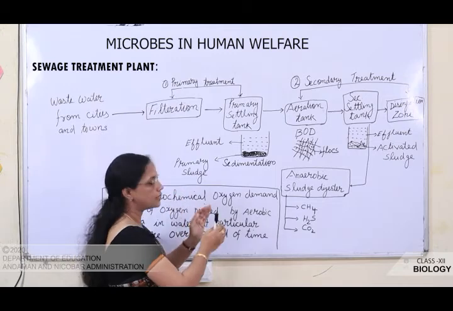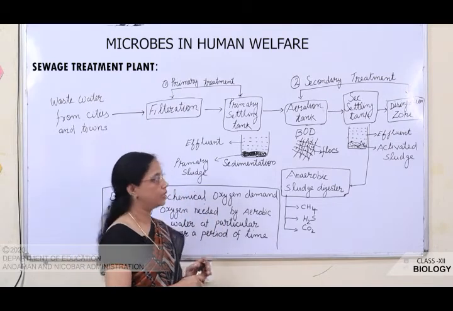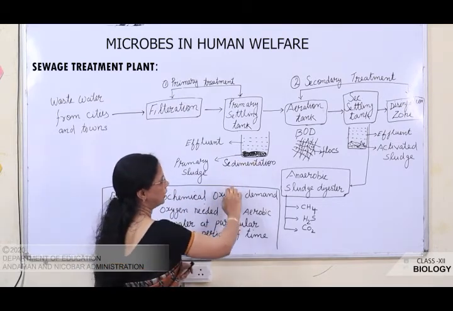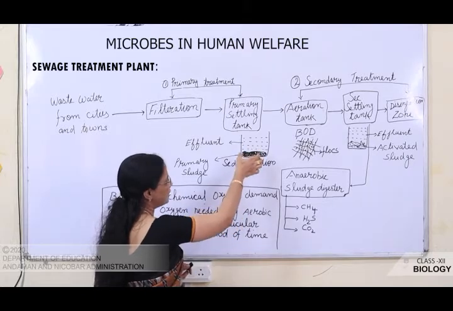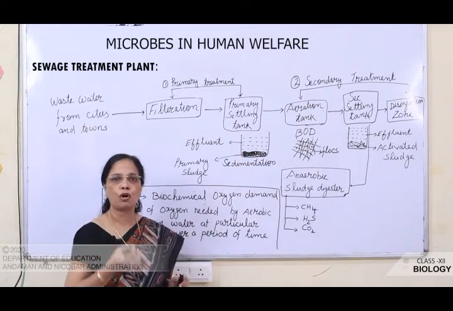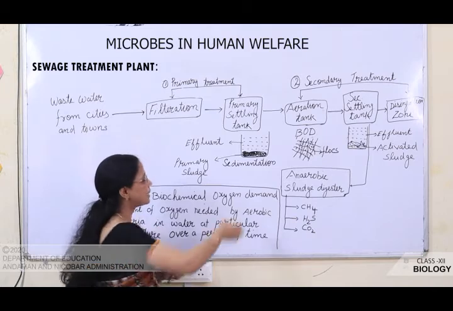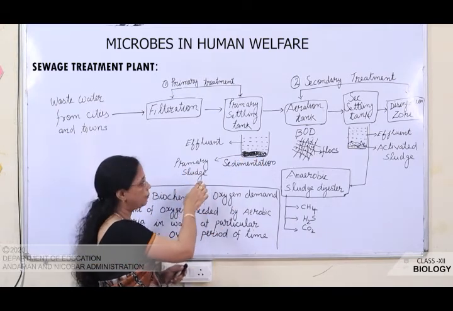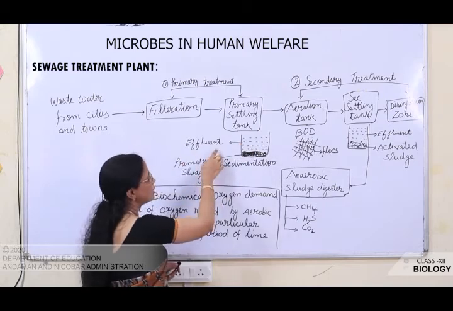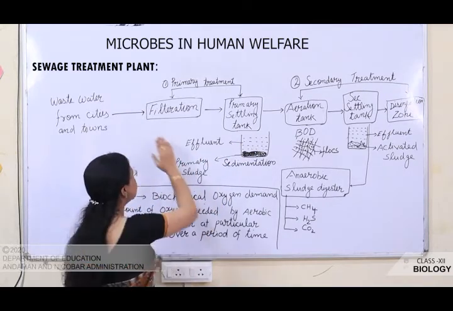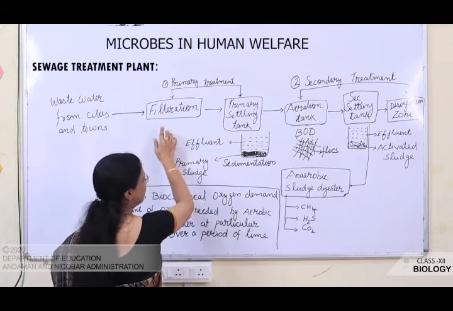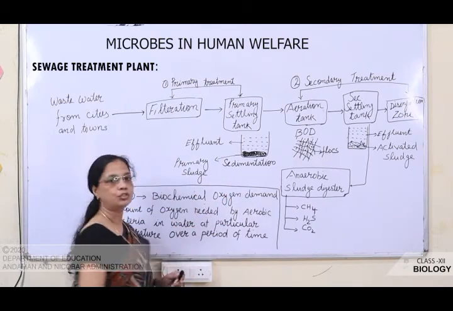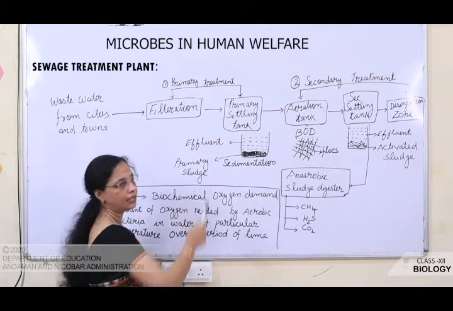In this tank it is allowed to settle for some time. So what happens? Sedimentation takes place. So the grits, small pebbles, sand get settled at the bottom and it is known as the primary sludge, and the supernatant is known as the effluent. Now this process, that is filtration and sedimentation, together comes under primary treatment.